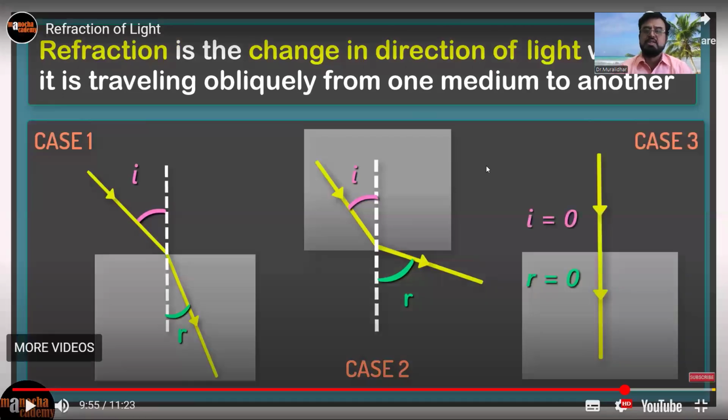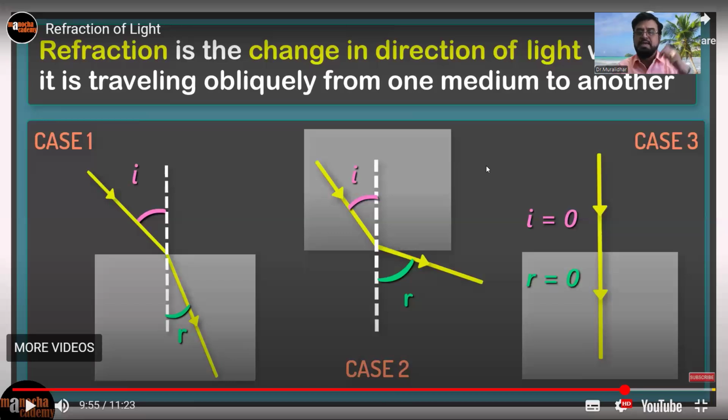See, three cases here: how the ray is refracting, how the refraction takes place. One is when it comes from air to glass. Air is the rarer medium. In a rarer medium the speed of light is greater than in a denser medium. Coming with greater speed and entering the glass, its speed decreases. Because of the decrease in speed, the light bends towards the normal.